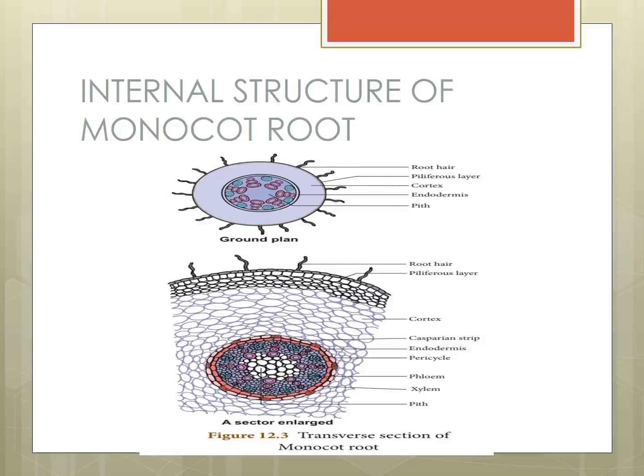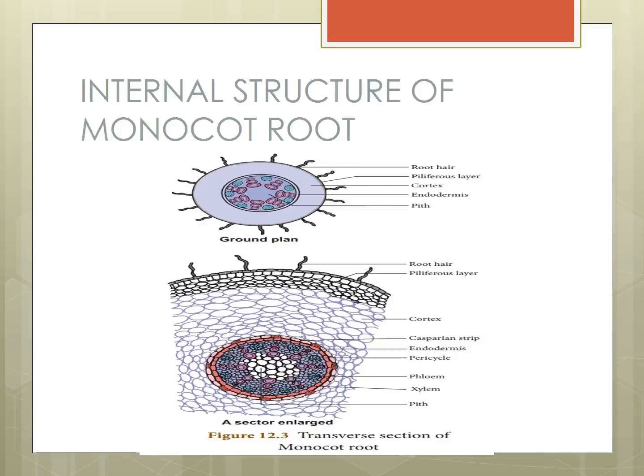Next one, cortex, same as in the dicot plant. Cortex is also present. It is a multi-layered large zone composed of parenchymatous cells with intercellular spaces. It stores water and food. These cortex cells are parenchyma cells that store food and water. Cortex, everybody understand? Next, endodermis.